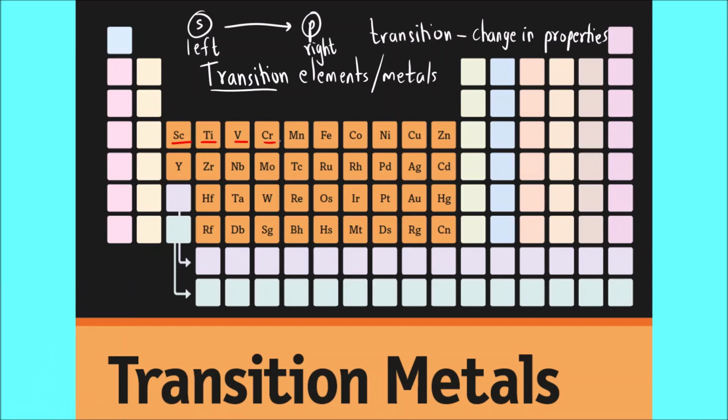Scandium, titanium, vanadium, chromium, manganese, iron, cobalt, nickel, copper, zinc, yttrium, zirconium, niobium, molybdenum, technetium, ruthenium, rhodium, palladium, silver, cadmium, Hf is hafnium, tantalum, W is tungsten, this is rhenium, osmium, iridium, platinum, gold, Hg is mercury, Rf rutherfordium, Db is dubnium, Sg is seaborgium, Bh is bohrium, this is hassium, Mt is meitnerium, this is darmstadtium, Rg is roentgenium, Cn is copernicium. So these were the transition metals.